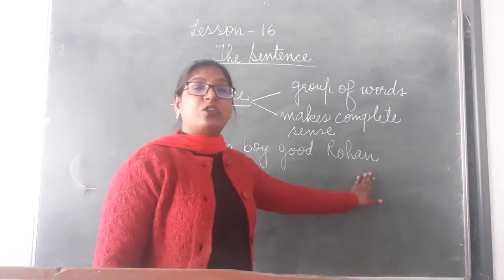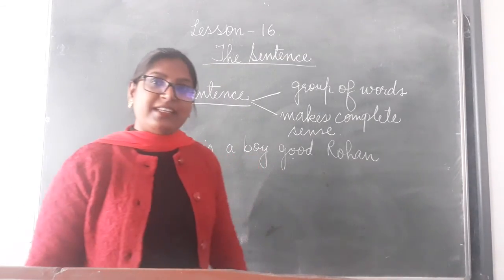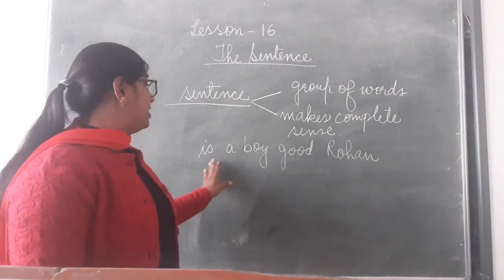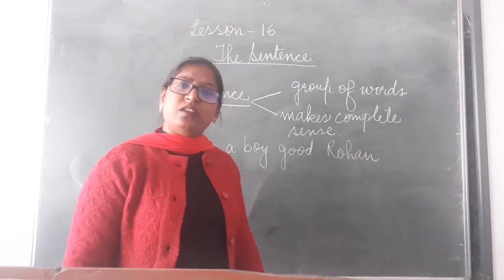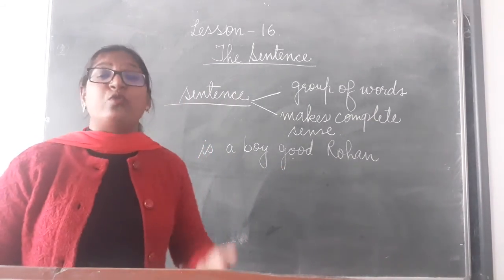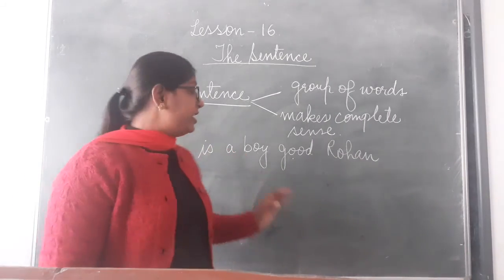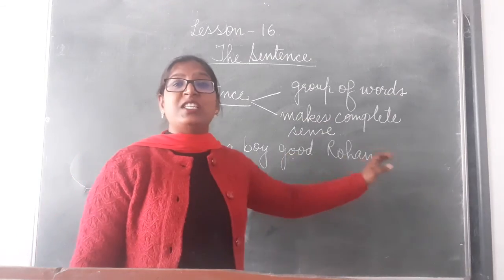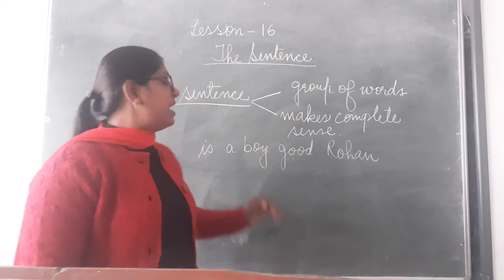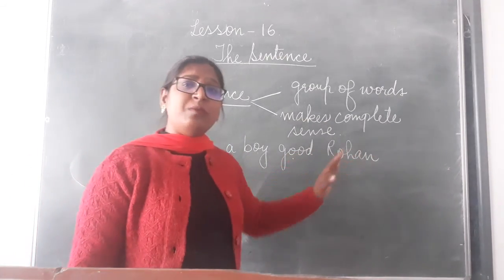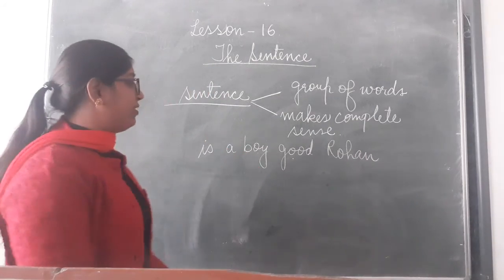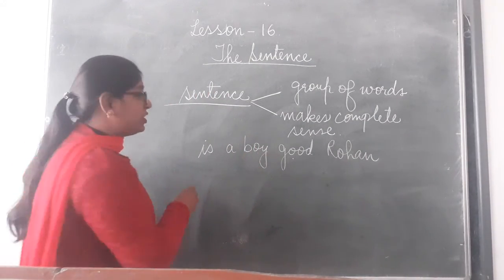We say it's a group of words. Can we call it a sentence? Is a boy good Rohan? Do we get a proper sense of this sentence? No. These group of words are not arranged in a proper way and they are not making proper sense. When we rearrange these words,